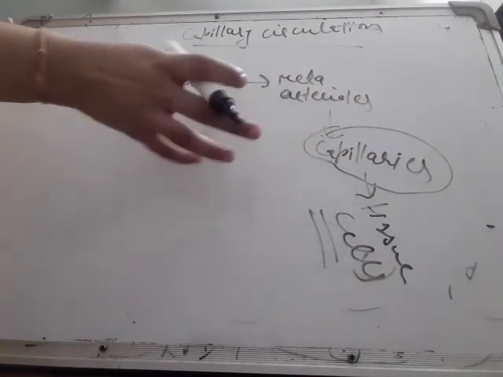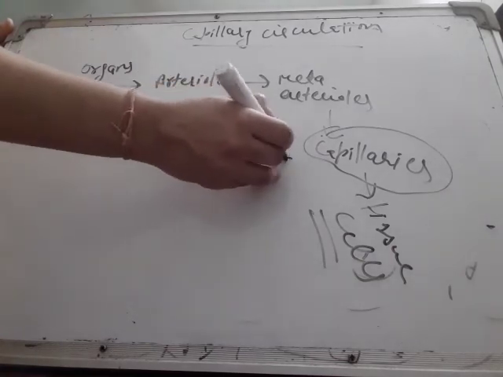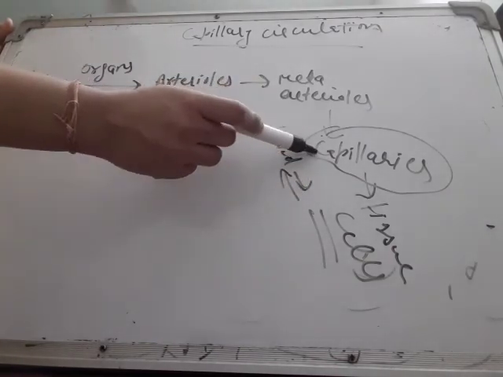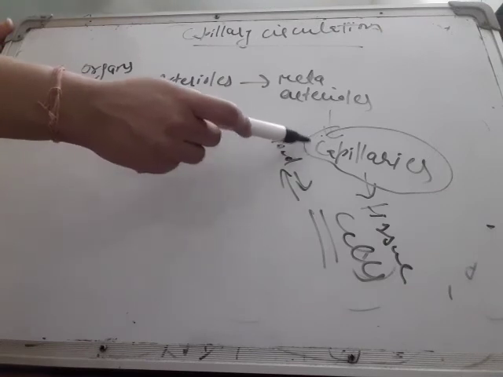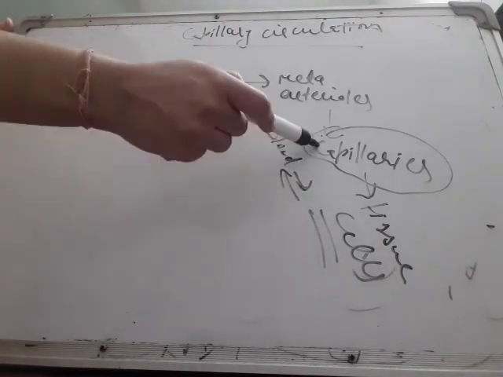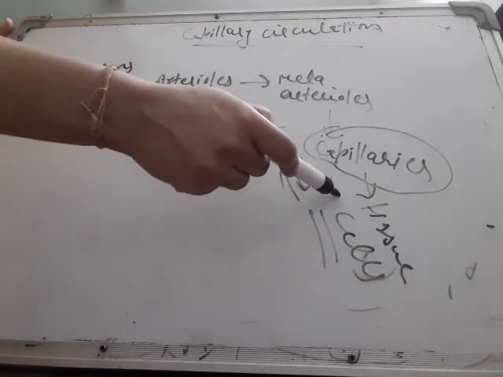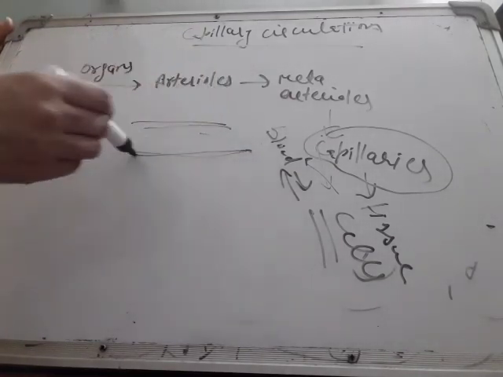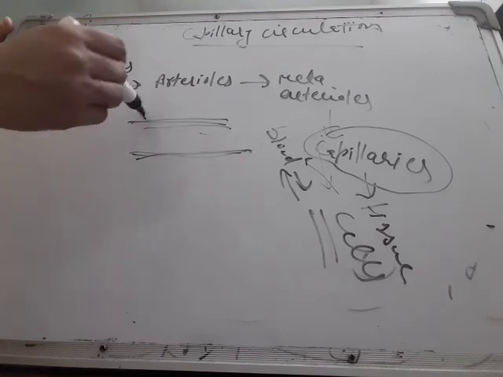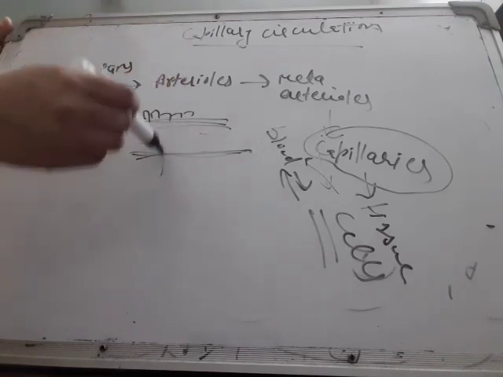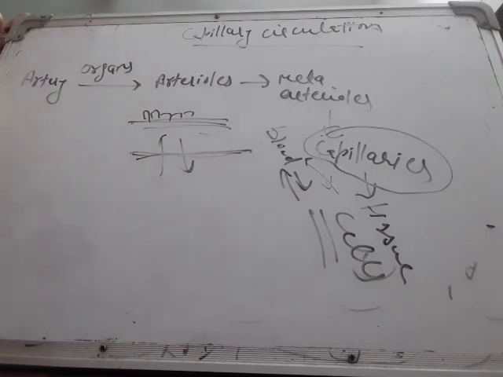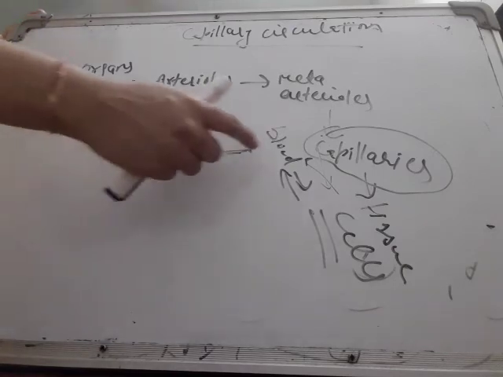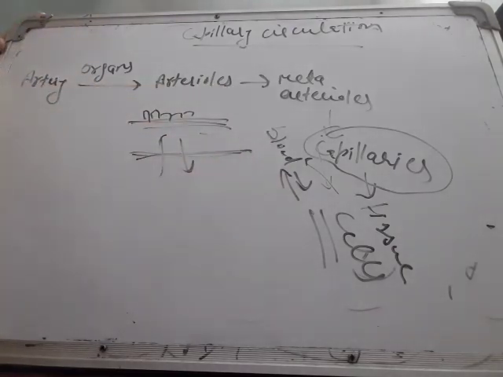So what are capillaries? Capillaries work as a middleman between the blood and the tissue cells. The desired things from the blood reach the tissue cells with the help of capillaries, and the waste material from the tissue cells reaches the blood through capillaries. Capillary walls are made up of a single layer of cells, so they are quite thin to allow the free movement of these particles. This is capillary circulation. The significance is that it allows the exchange of materials between the blood and the tissue cells.